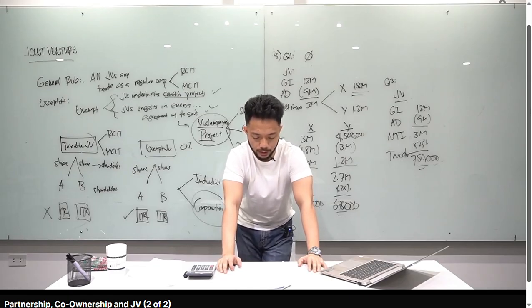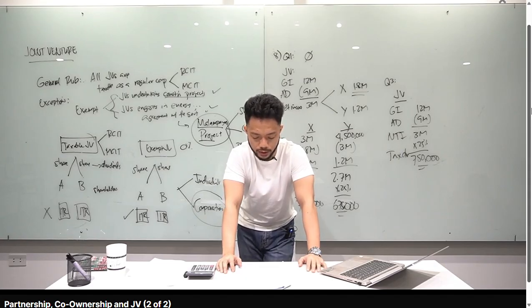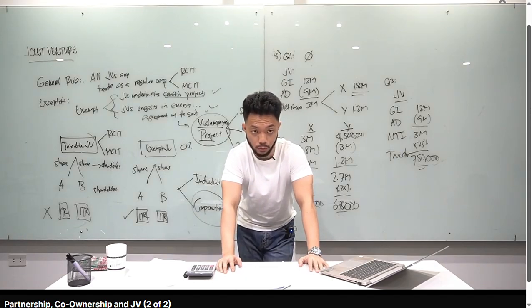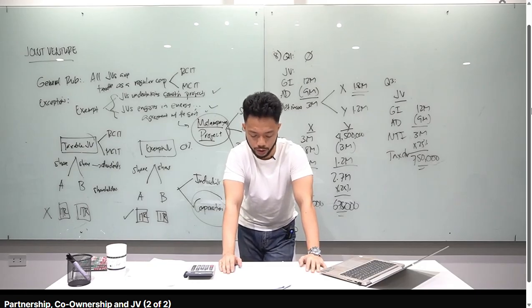Number 19, last item. Statement 1, a joint venture for undertaking construction projects is not taxable as a corporation. True. Statement 2, a consortium for energy operations is not taxable as a corporation. True. Statement 3, a general partnership is not taxable. False. Pag general partnership, ordinary partnership yun. Dapat general professional partnership. Okay, that's why false yung 3. Para maging true yung number 3, a GPP is not taxable.